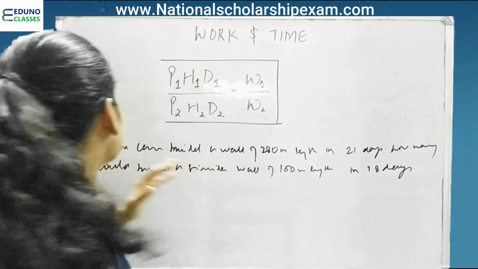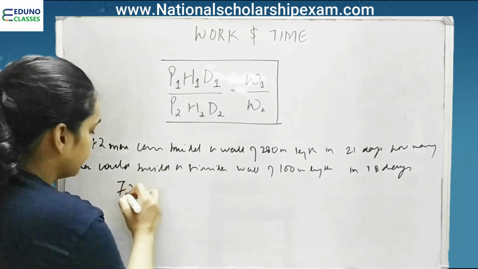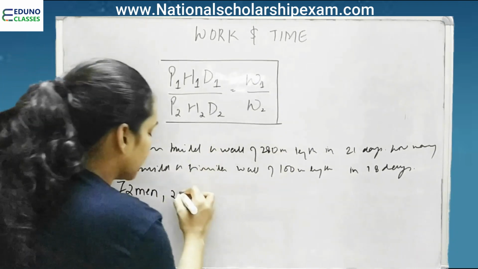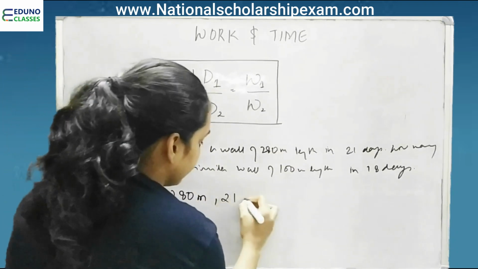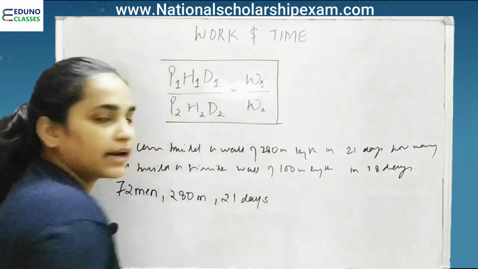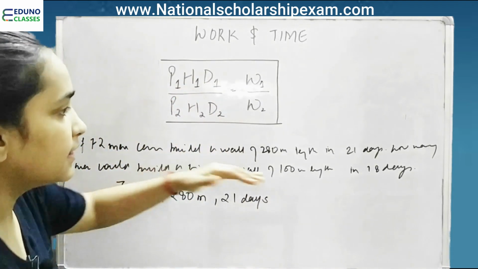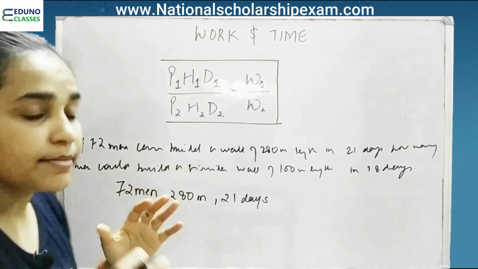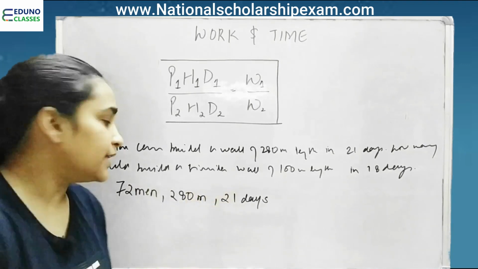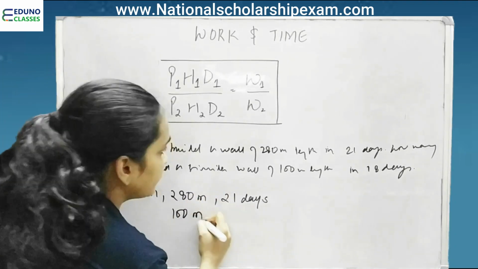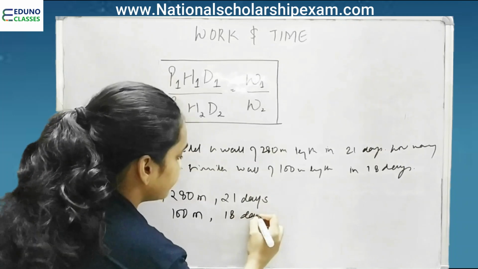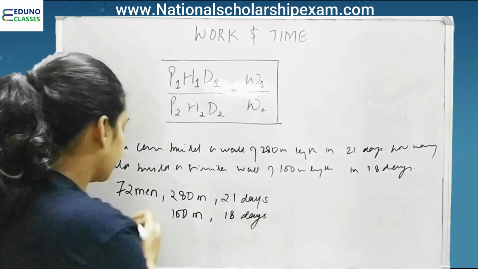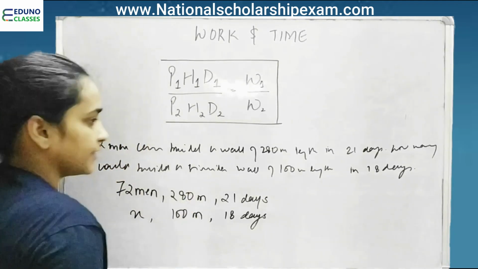So in this question we have 72 men building 280 meter of wall in 21 days. Again, in the second part, how many men could build a similar kind of wall of 100 meter length in 18 days? Can we use this formula? Yes, we can use this formula. This is the value of x.